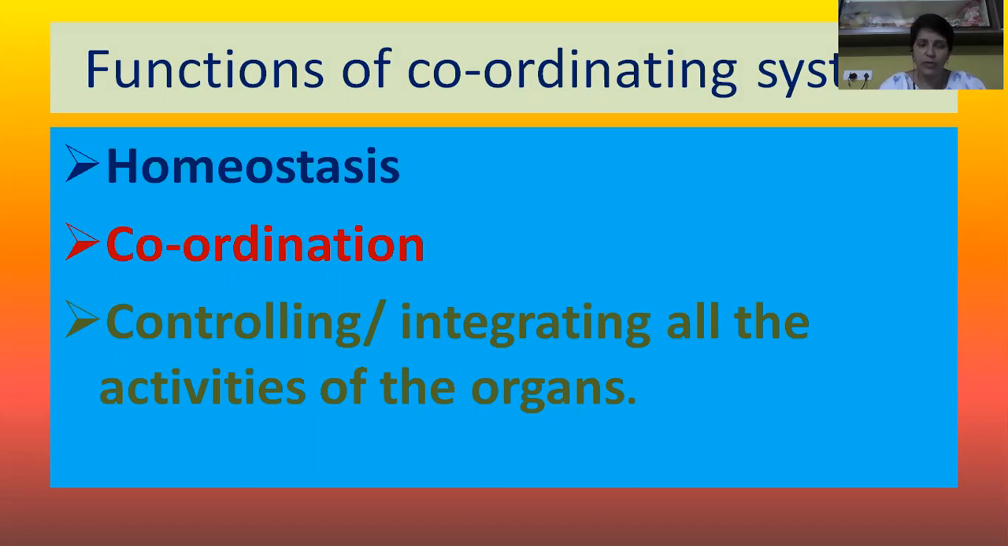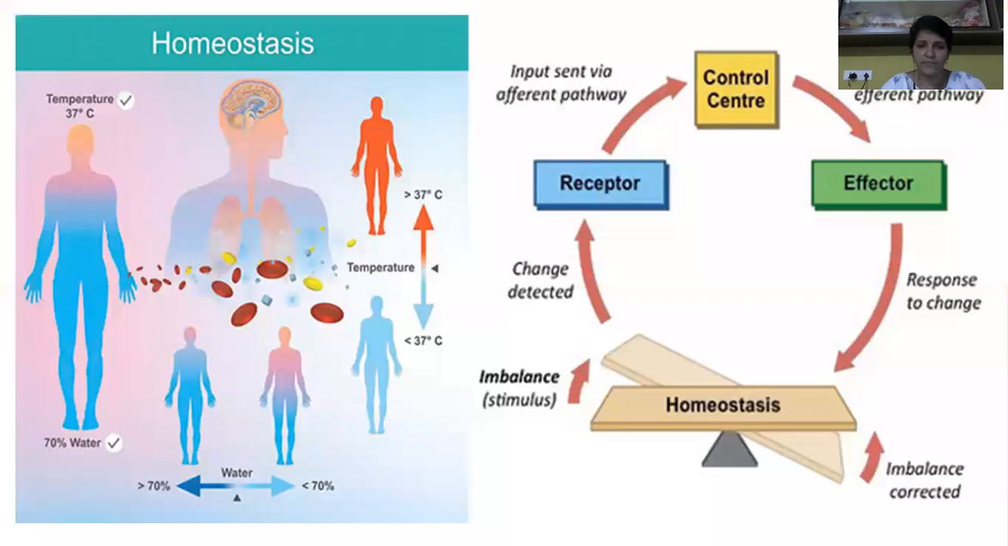Number one, homeostasis. Two, coordination. And the third one is controlling the activities of all organs. Activity is nothing but the functioning of different organs. So three functions of the coordinating system: one is homeostasis, second coordination, third one is controlling. What is meant by homeostasis? What is homeostasis?